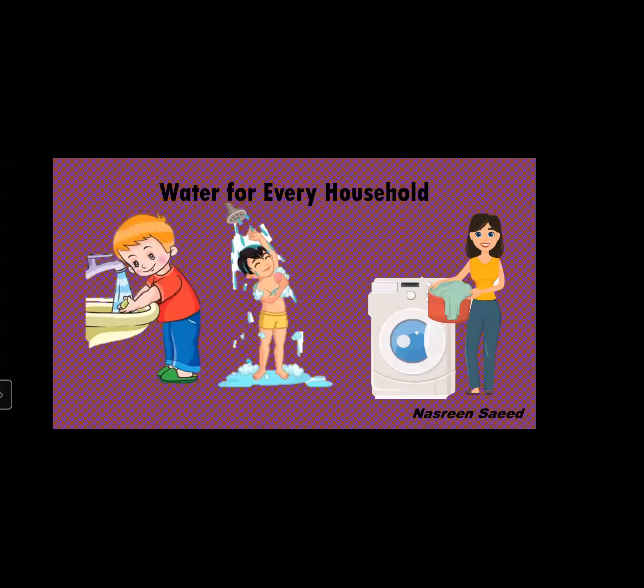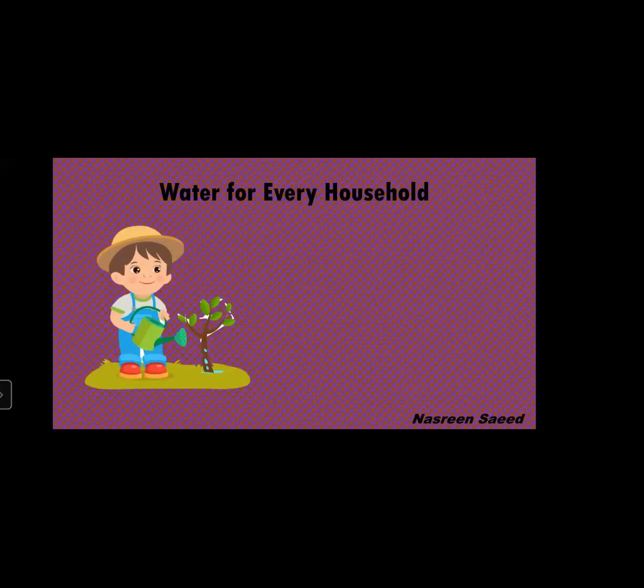Next is, now we all like to keep plants, isn't it? In our windows, near our doors. If we have a small garden, there we like to keep plants. So even for watering plants, now those who have pets, animals in their house, like dog or cat or birds, they also keep water for their animals.